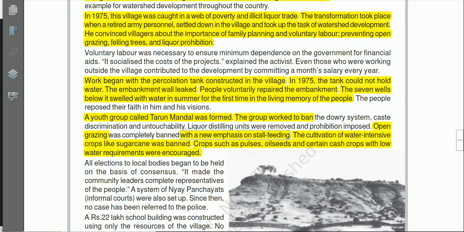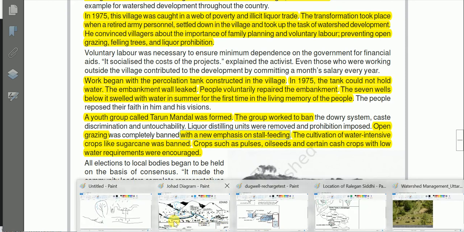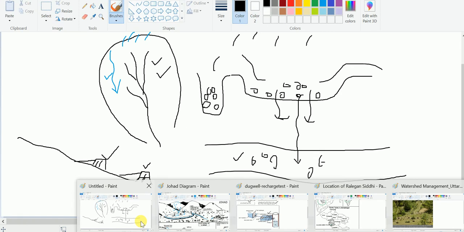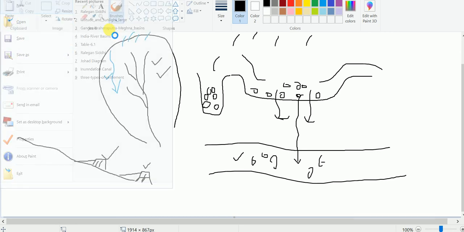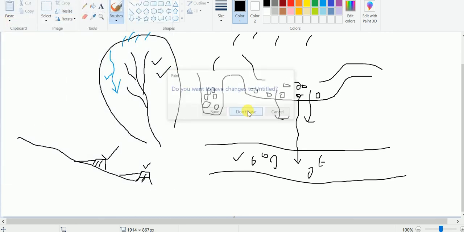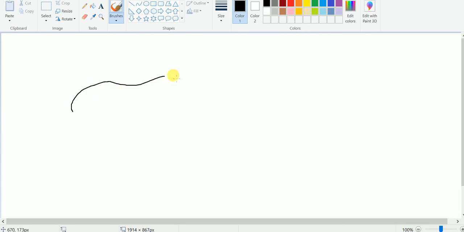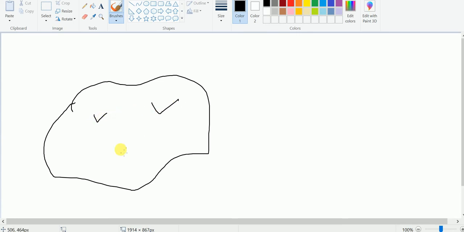Open grazing means we are grazing the animals anywhere. Let us say this is the grazing ground, and if we allow our animals to graze anywhere, that is known as open grazing. So open grazing was banned.